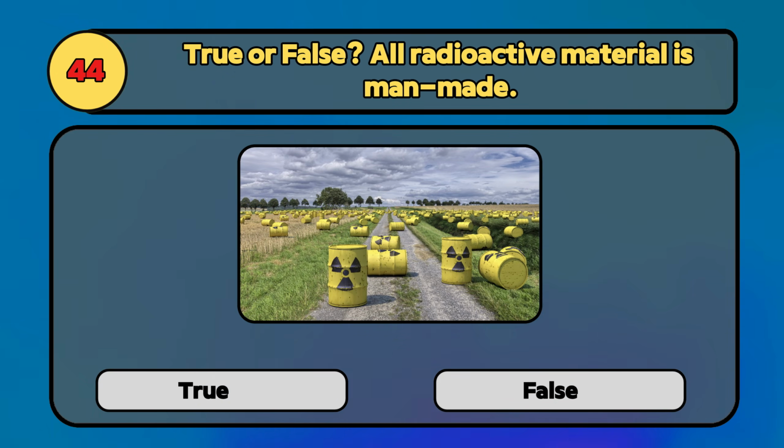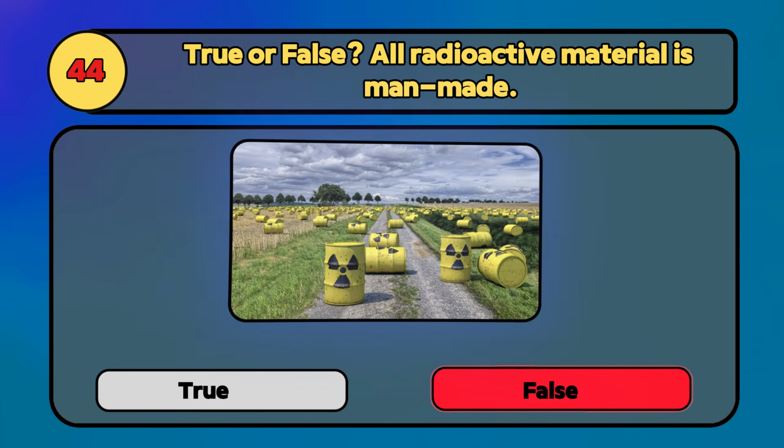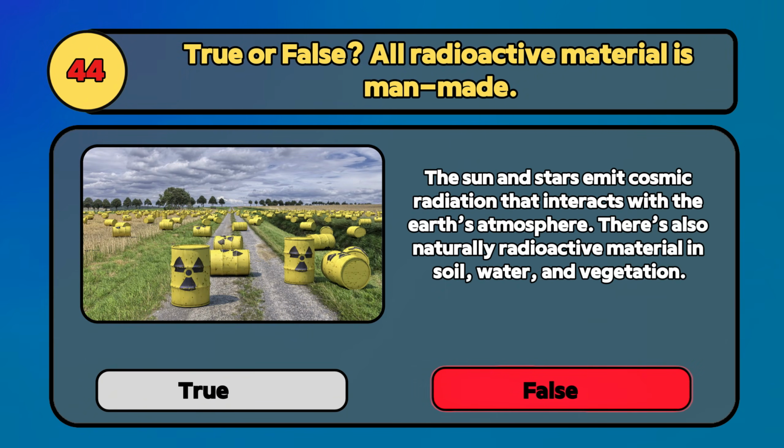True or false? All radioactive material is man-made. False. The sun and stars emit cosmic radiation that interacts with the Earth's atmosphere. There's also naturally radioactive material in soil, water, and vegetation.